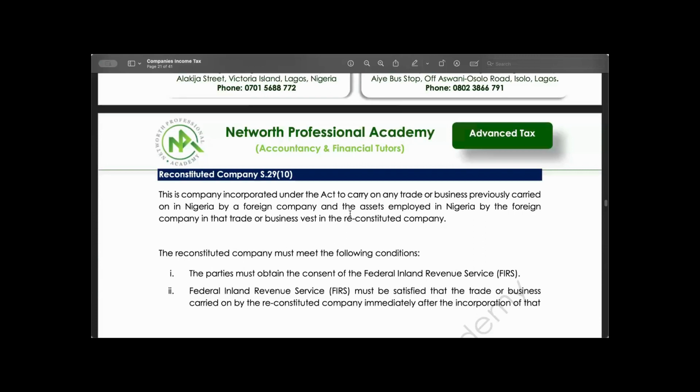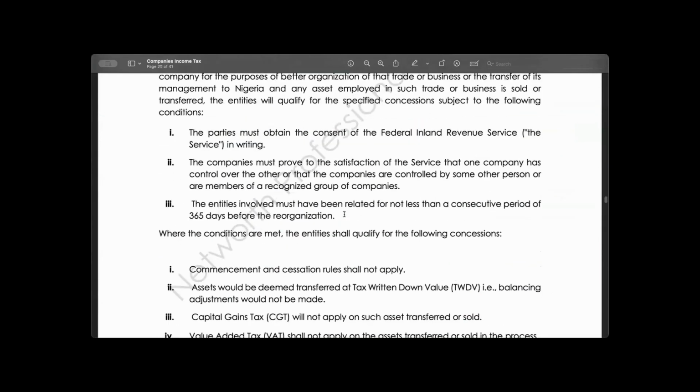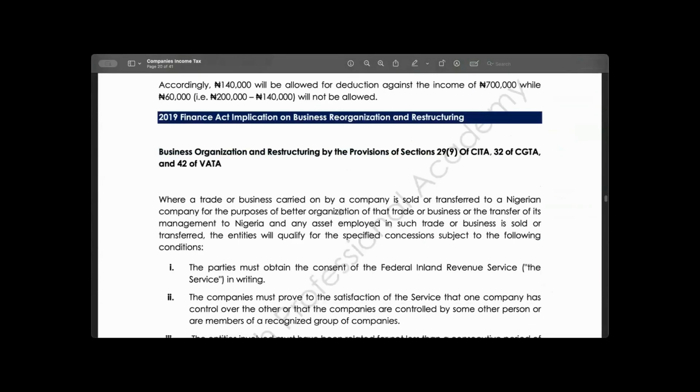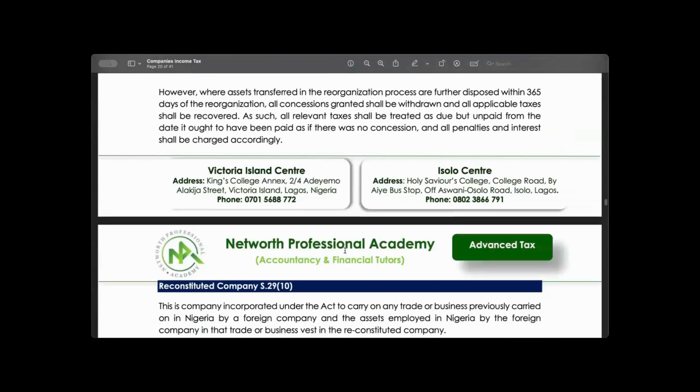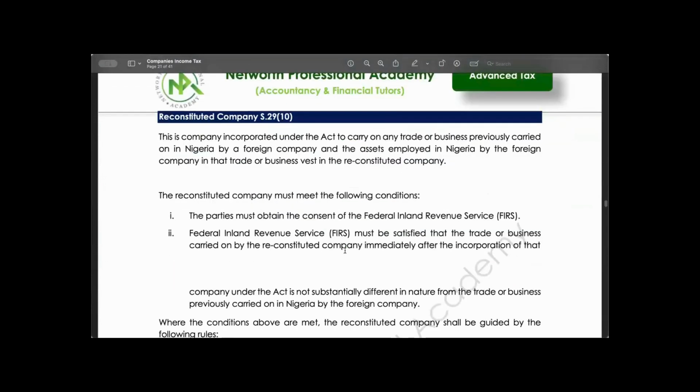Do you understand me? The other one is a Nigerian company transferring to a sister company. This one is a company that was previously carried on by a foreign company, and this asset is now transferred to a Nigerian company.